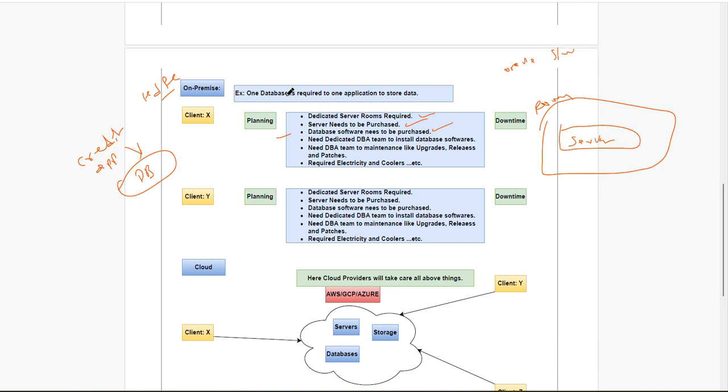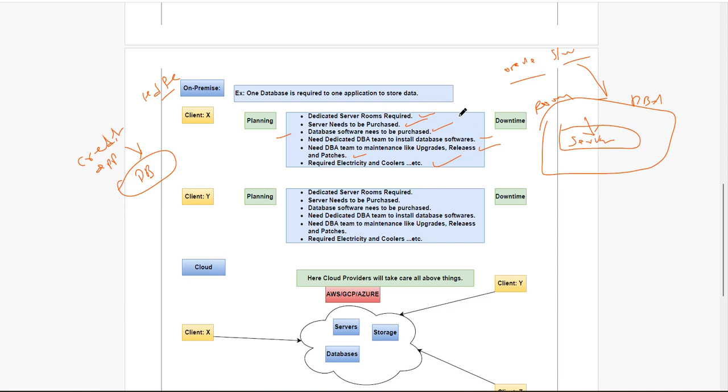Whatever the client, HDFC or some X client, they need to purchase it and install it on the server. They need dedicated DBA people. Also, Oracle releases some patches and upgrades, and again DBA people need to work to update this software. And moreover, to run this entire thing, they need power.